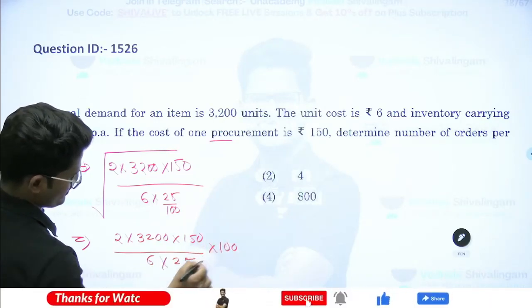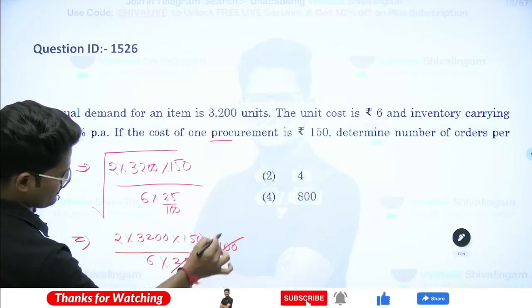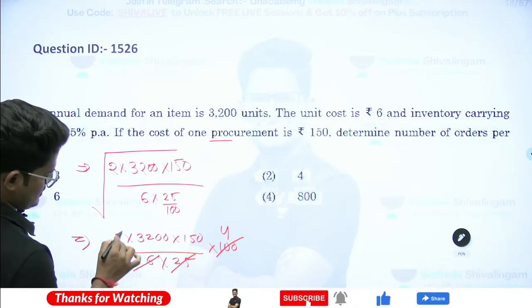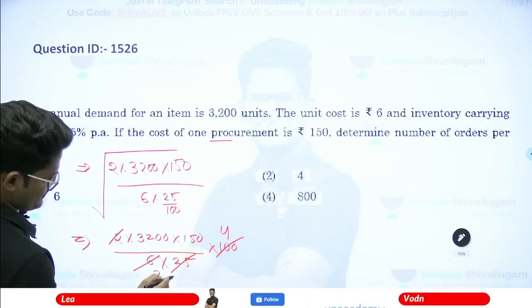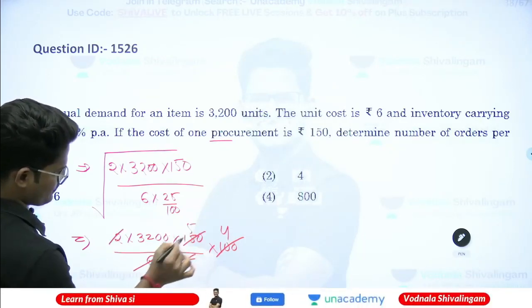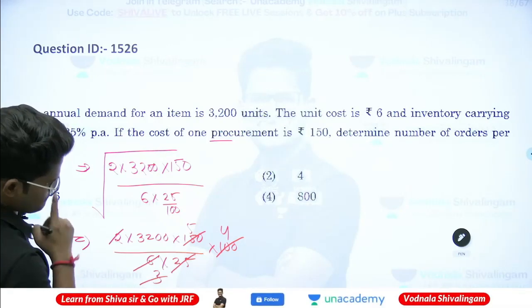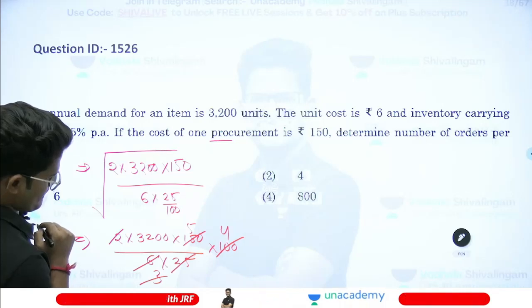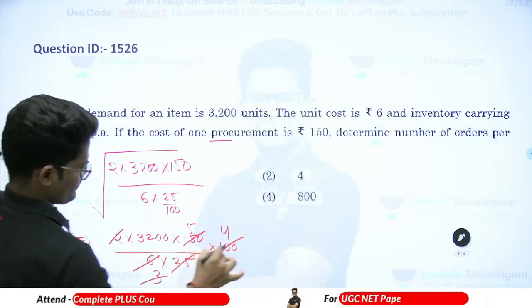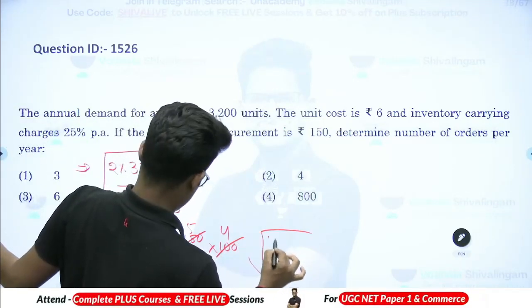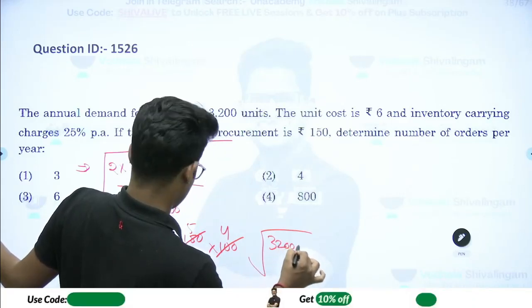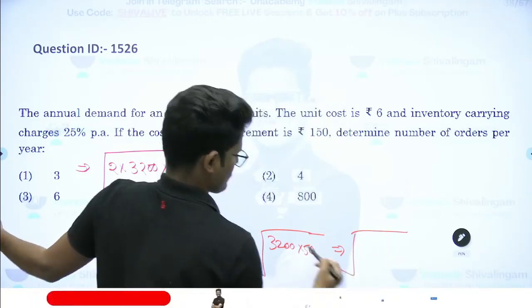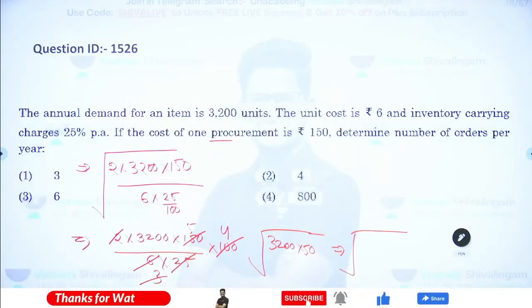The 100 will go up. So 25 ones are 25, 25 fours are 100. And 2 3s are 6, and 3 5s are 50. So 3,200 into 50. How much is 3,200 into 50?